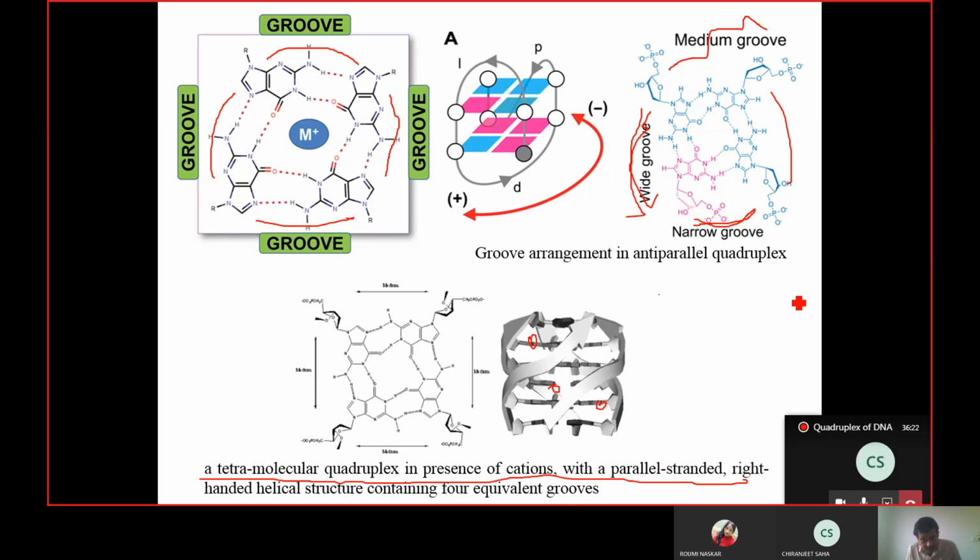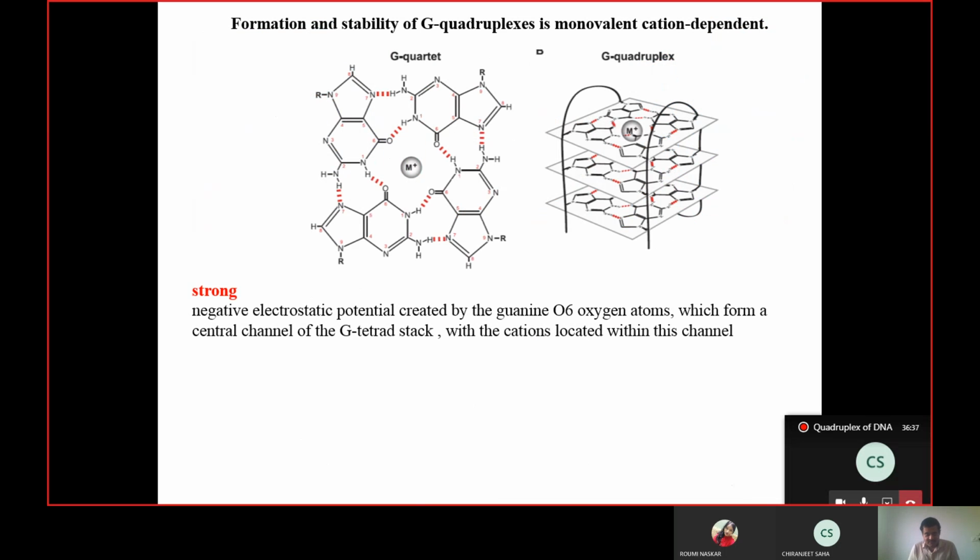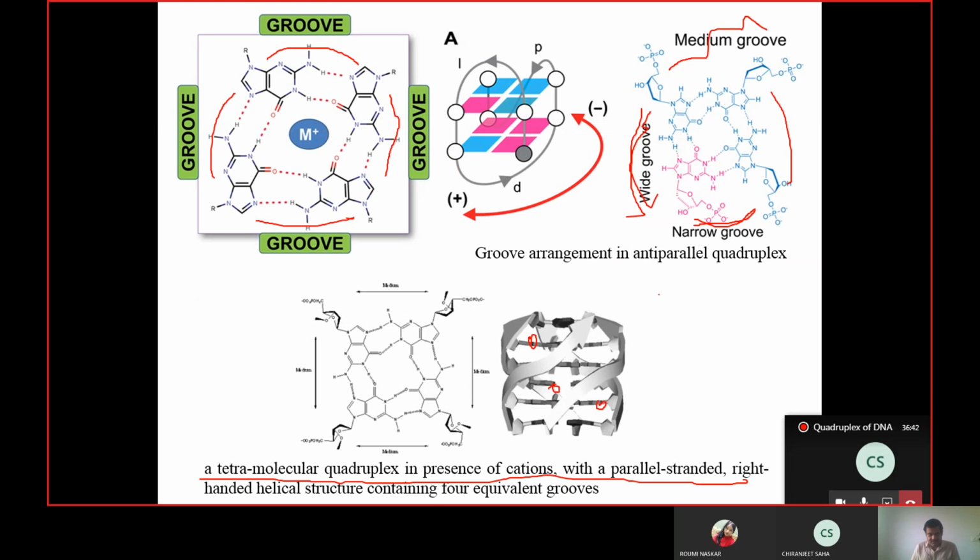So still now we have concentrated our discussion on the arrangement of the bases, the arrangement of the strands, and how the grooves look. We are now going to discuss the stability. Just now I told you that the key to the stability of this structure is this metal ion.